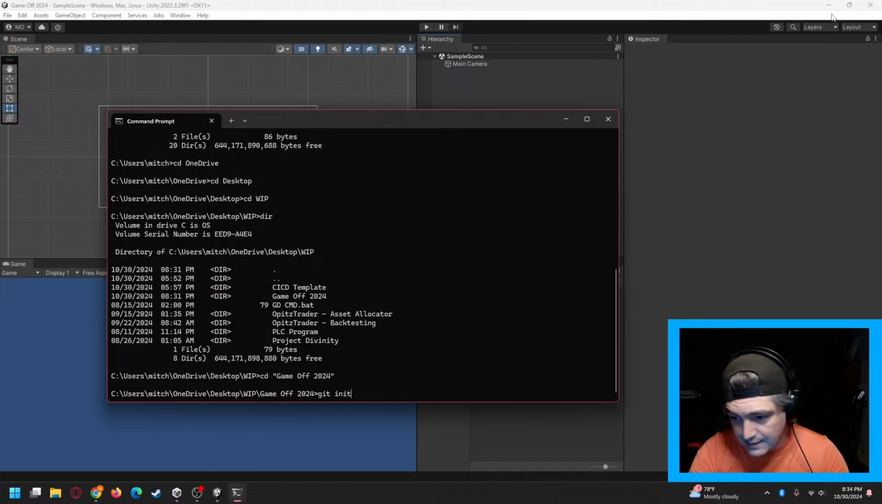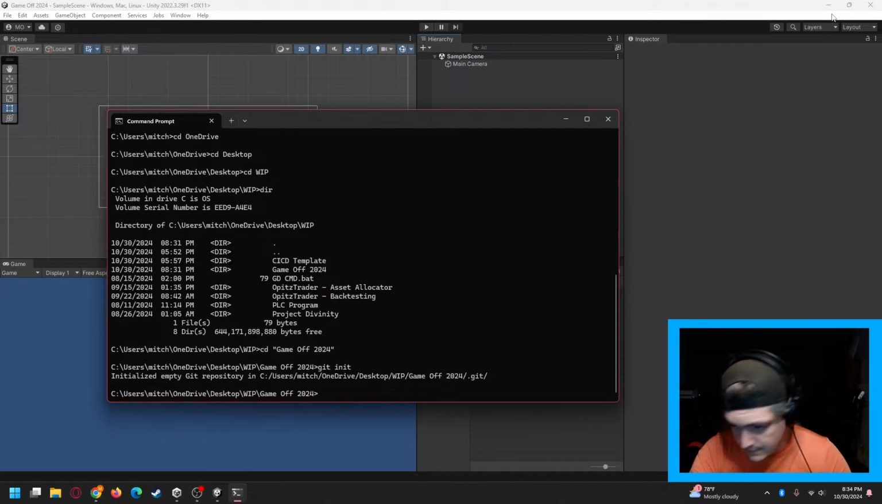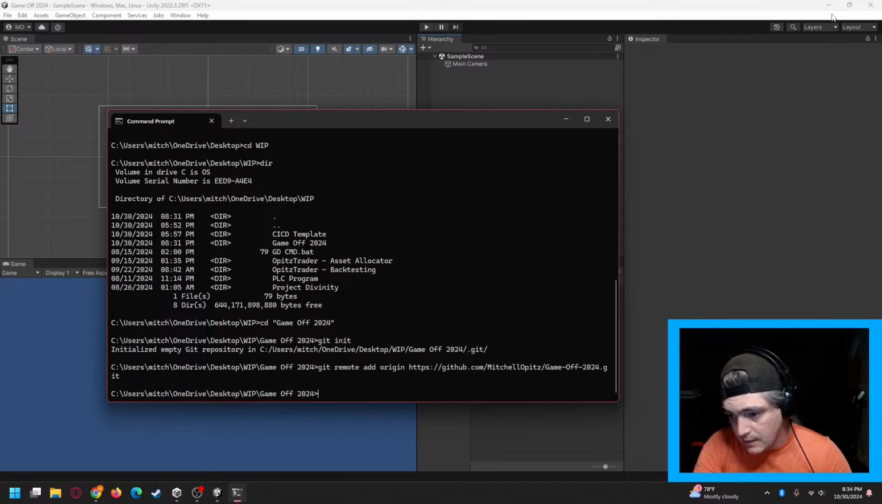Okay. Once we're in our directory, we're going to turn that into a Git repository. So git init will initialize it. That has been done. Now we're going to add or connect it to that remote repository on GitHub. So git remote add origin. And there we go. That's connected.